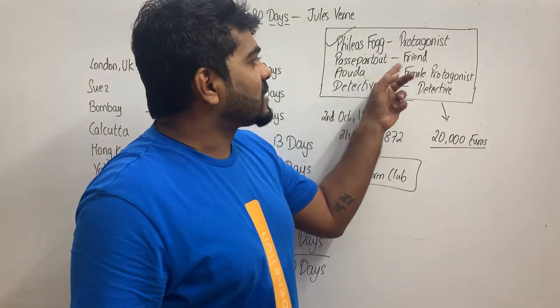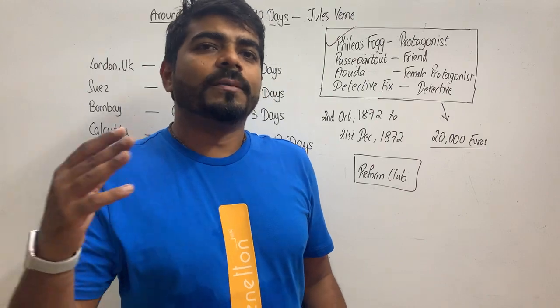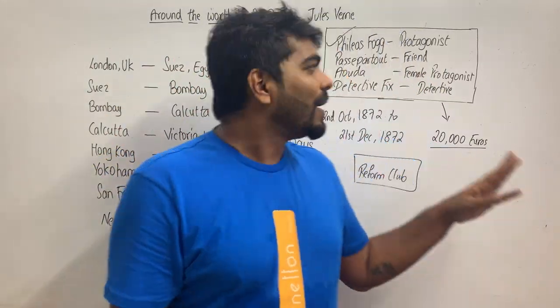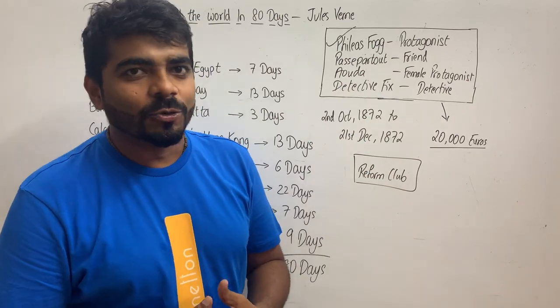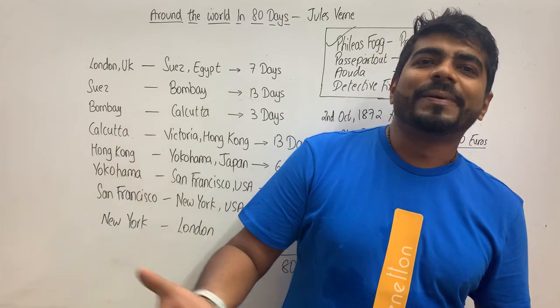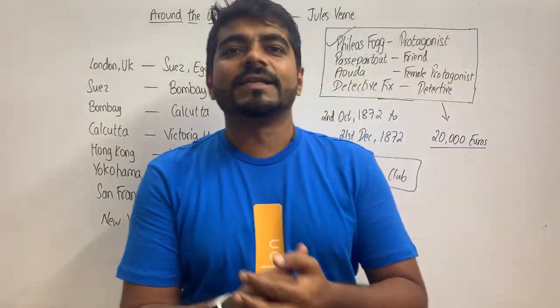He takes his friend Passepartout along with him कि चल तू भी साथ में चल, मैं अकेला मरने तो जा रहा हूँ, तू भी साथ में आ जा. Obviously, Passepartout will not give any money if they lose, but he is just an accomplice, a friend, a helper, a company with him. And so they decide कि चलो.